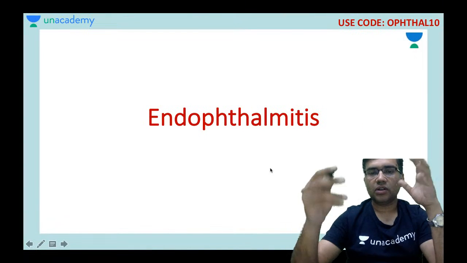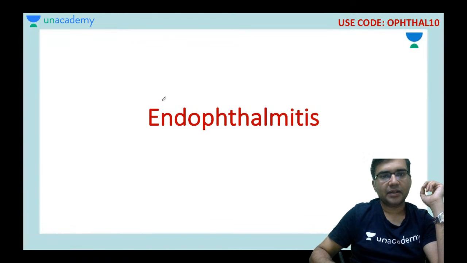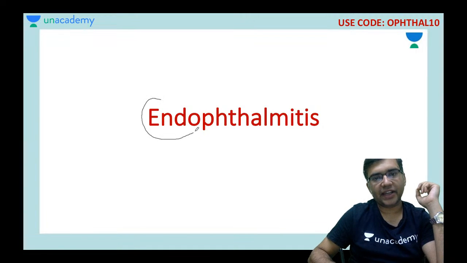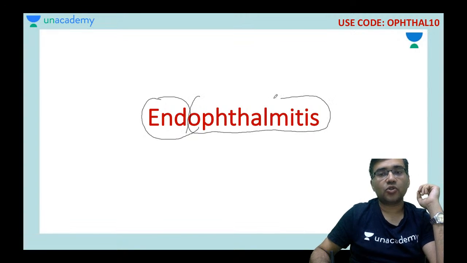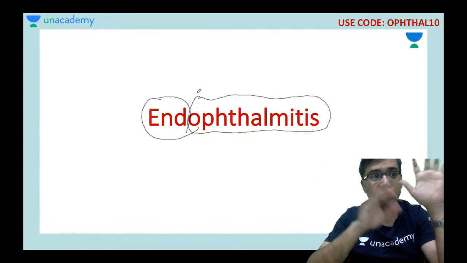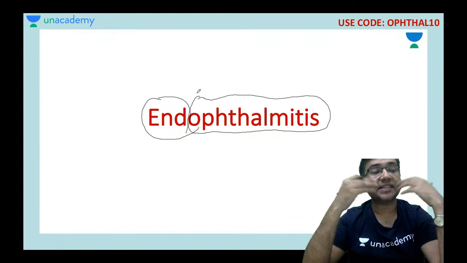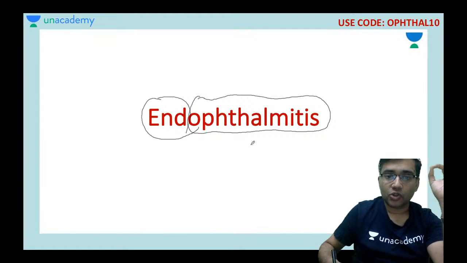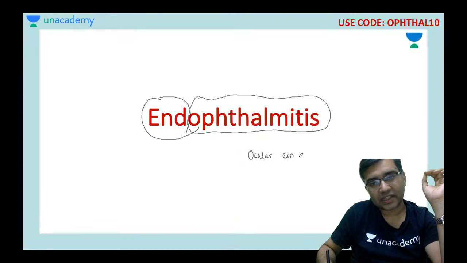Okay, so Rahul, endophthalmitis. The word endophthalmitis, you can understand it by breaking it into two parts: end and ophthalmitis. Coming to the end of the eyeball, from the word itself, it basically means this is an ophthalmic emergency. This is an end stage ocular disease. So can I say with this that this is an ocular emergency? Do you understand the point?